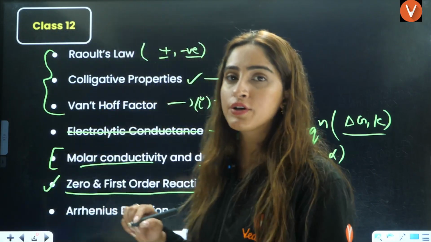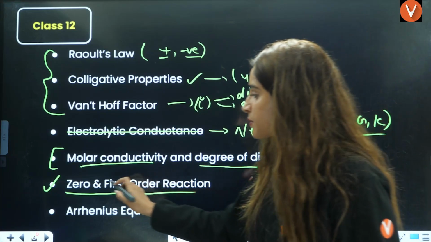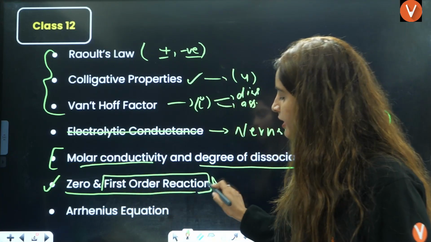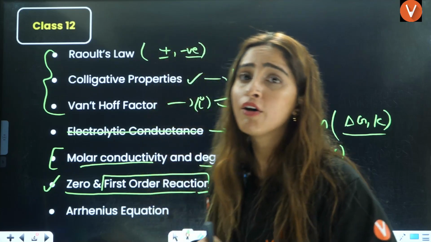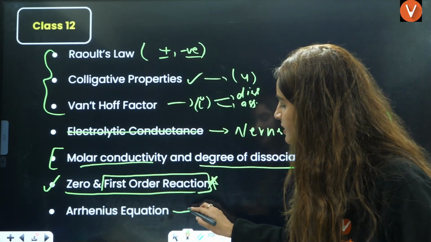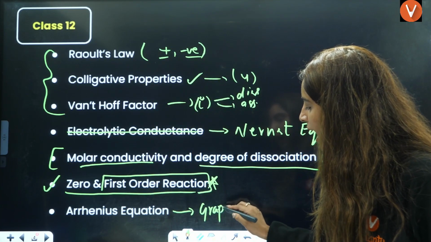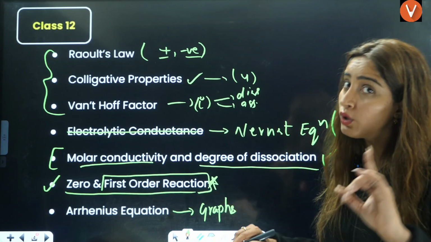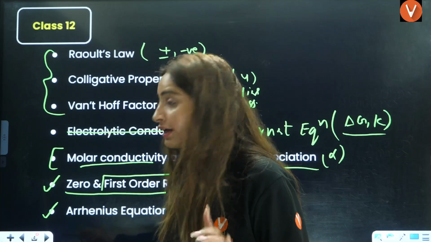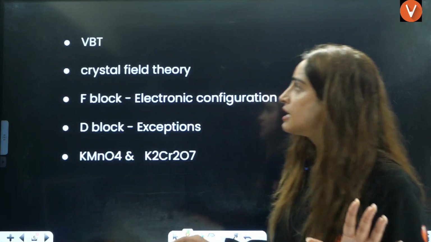From zero order and first order reactions, if you ask me which is more important, first order reaction is more important. You don't have to go through the derivations, just go through the formulas. Then the Arrhenius equation, graphs, and the relation of K2, K1 and T1, T2, that relation is very important. Direct formula based questions are asked.